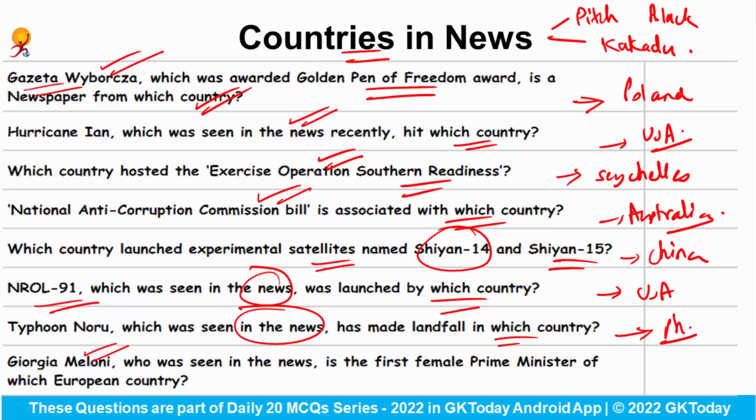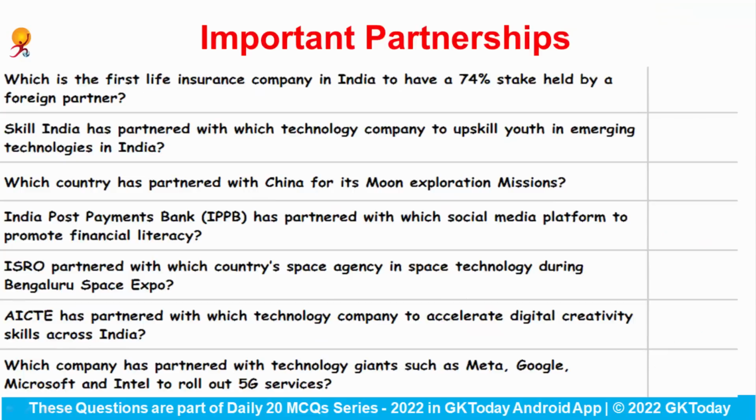Giorgia Meloni, who was seen in the news recently, is the first female Prime Minister of which European country? So she has become the first female Prime Minister of the country Italy. Okay. You can also be asked that who is the first female Prime Minister of the country Italy? So answer would be Giorgia Meloni. Name is important. Next we'll be talking about the important partnerships.